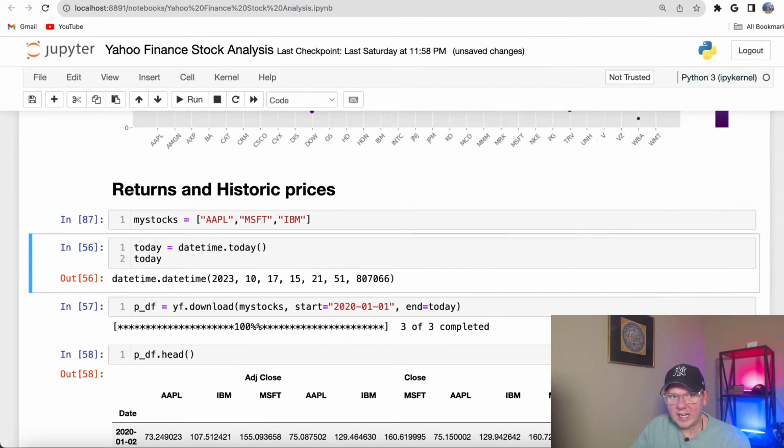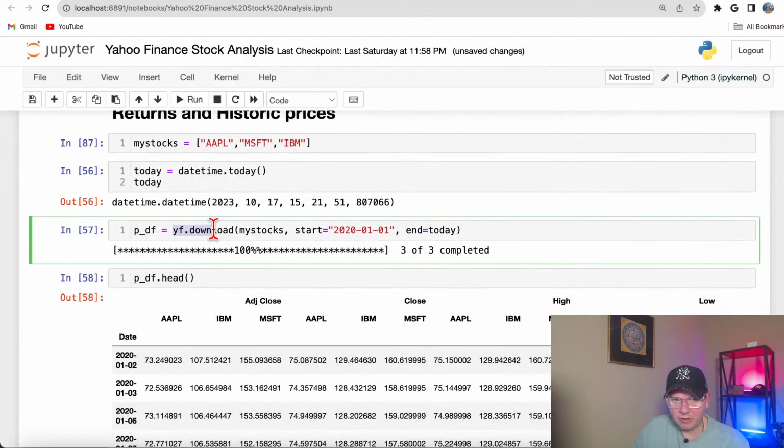Another thing I want to show you is what you could do in terms of technical analysis. Again, I created a small portfolio, a couple of tech stocks: Apple, Microsoft, IBM. If you want to do some plotting and see some data, you could use Yahoo Finance to download historic prices.